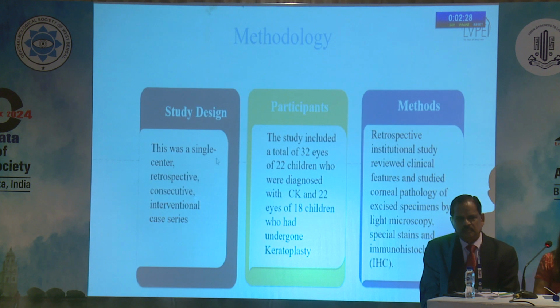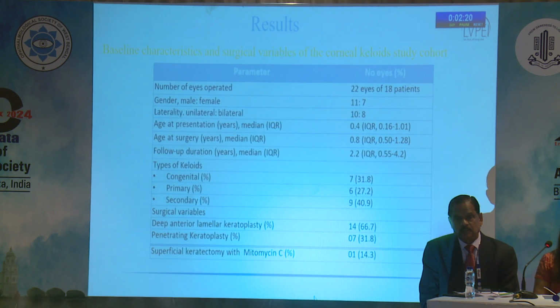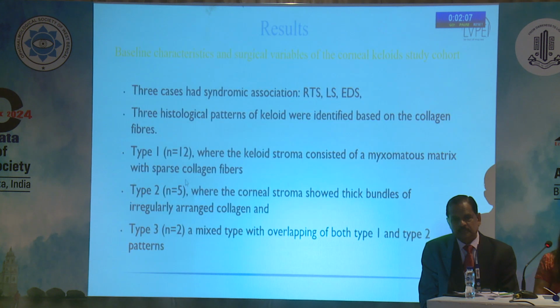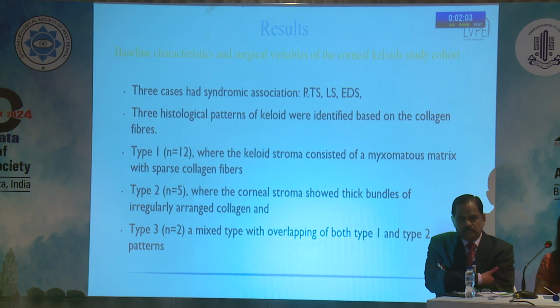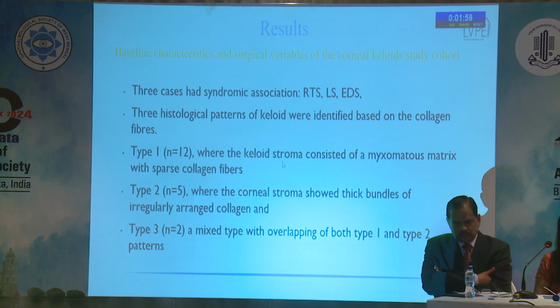This is a single surgeon institutional interventional case series, and here I'll be presenting 22 eyes of 18 patients. We clinically classified them as congenital, which is right from birth, primary without any antecedent insult, and secondary following an insult. All primary keloids had an underlying syndrome, whereas in the acquired, we didn't find any syndromic association.